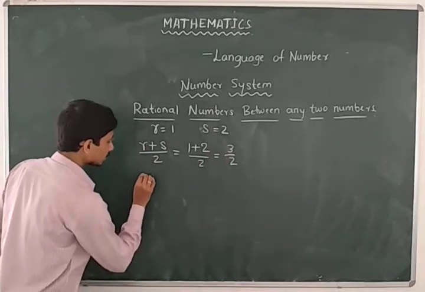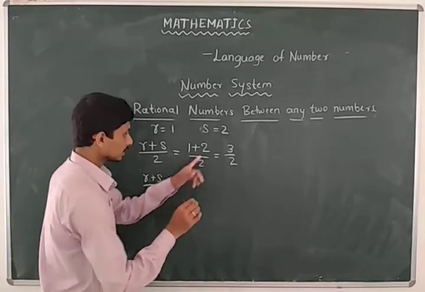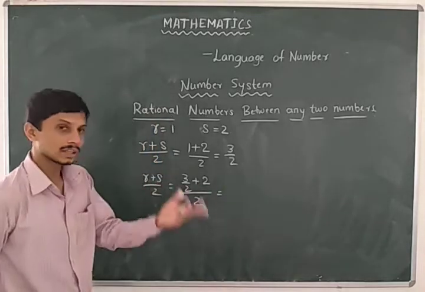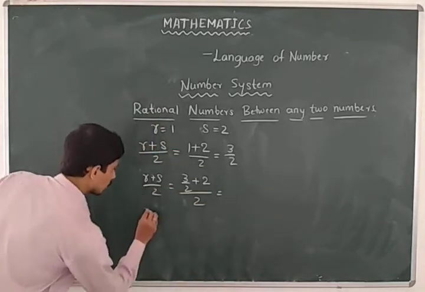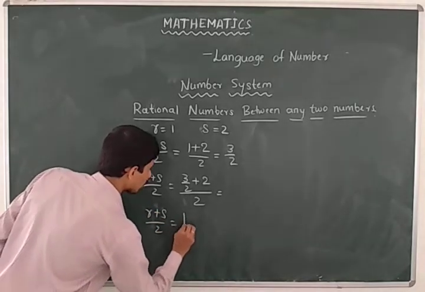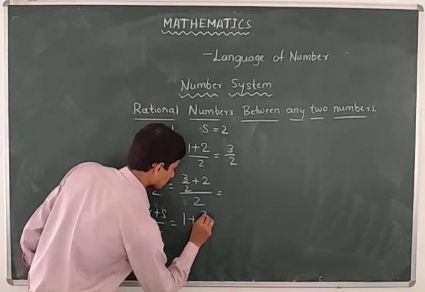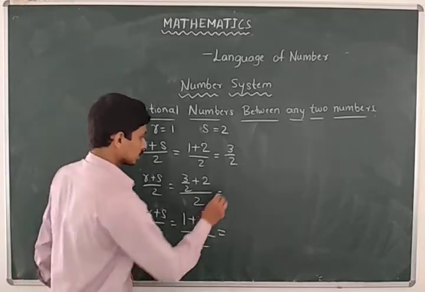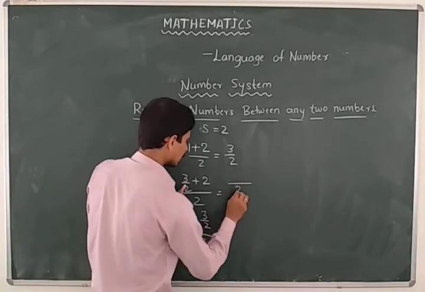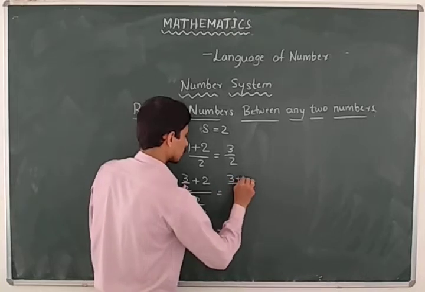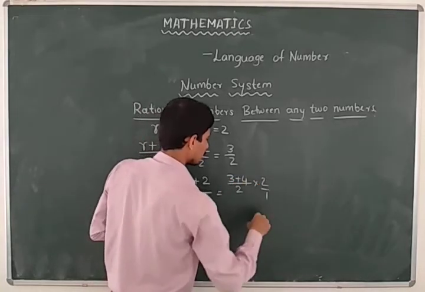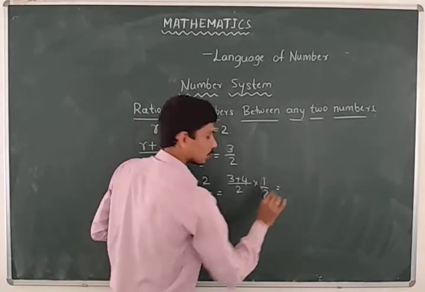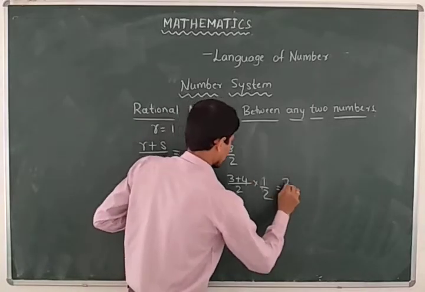So there is also (r plus s) by 2. Here r is 3 by 2 plus 2, divided by 2. So we take 1 by 2 of 3 by 2 plus 2. Taking 2 as the LCM, we get (3 plus 4) by 2 into 1 by 2, which is 7 by 4.